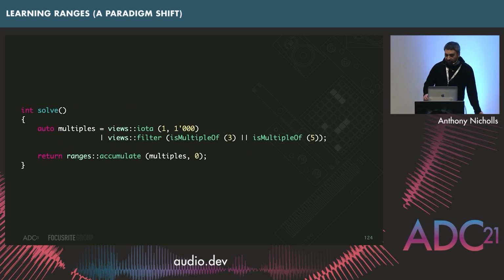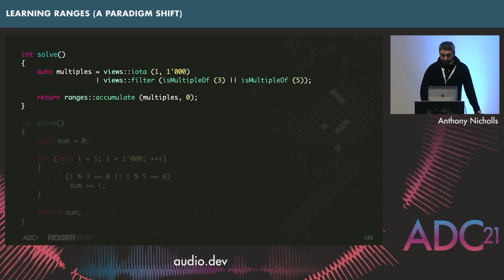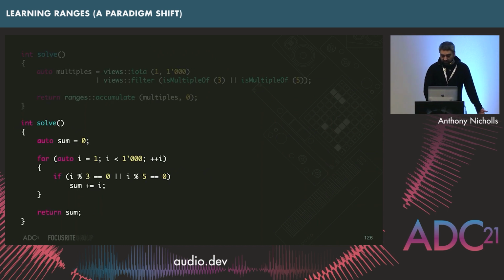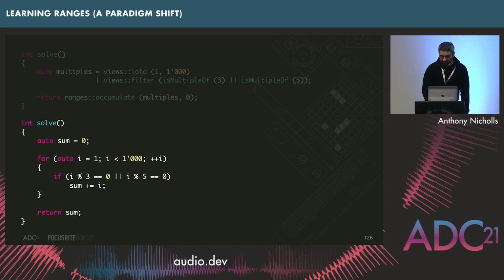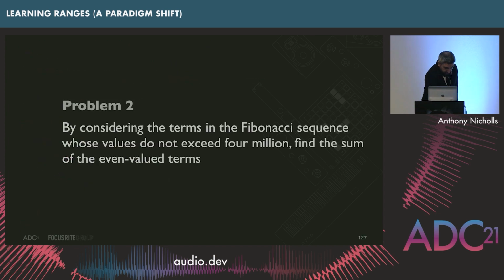And there we have it. We have a solution. And if we compare that to what we had in the first place, I think it offers much more readable code. It's not necessarily the most intuitive the first time you do it, but I think it does offer something that can be more readable. So let's jump into another problem.